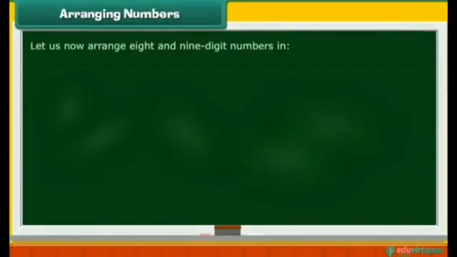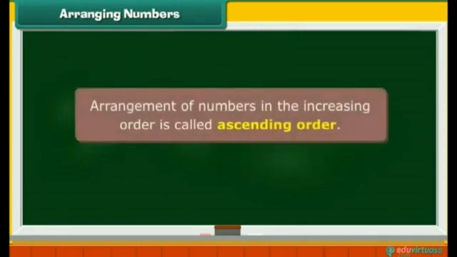Let us now arrange 8 and 9-digit numbers in ascending order and descending order. Let us now arrange numbers in ascending order. Arrangement of numbers in the increasing order is called ascending order. Consider these numbers.